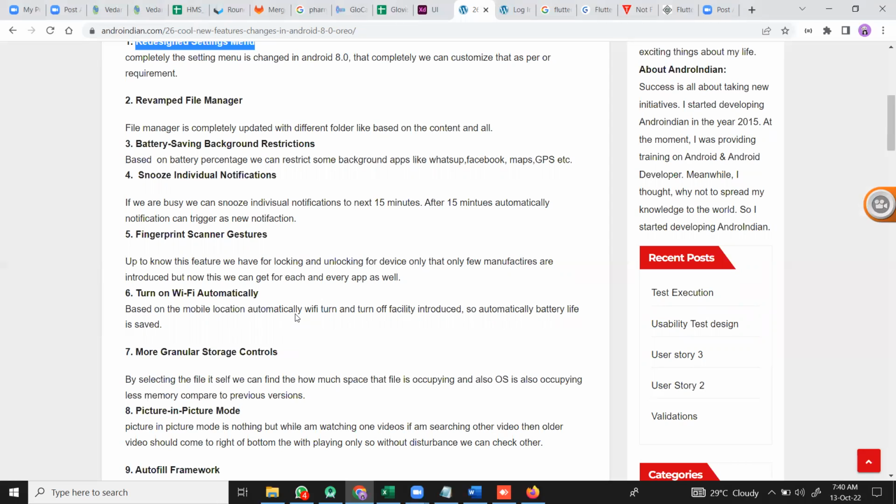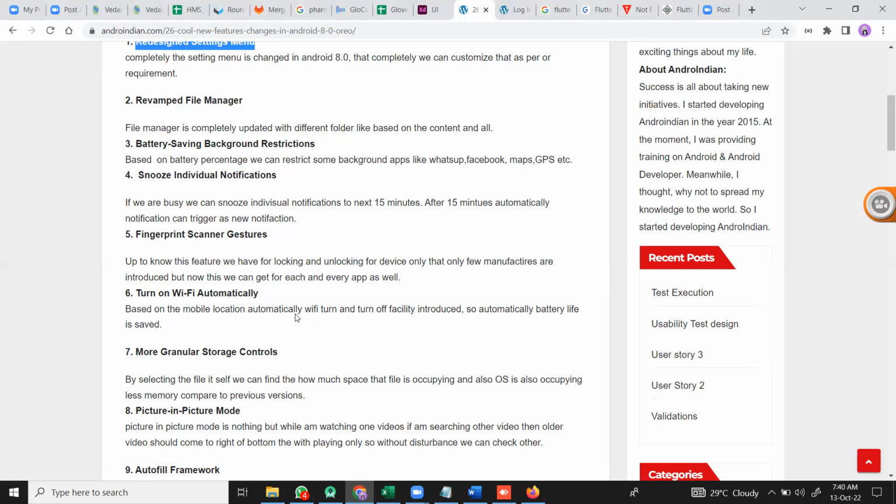And the next is more storage. Granular storage is nothing but more space, as the OS occupies less memory compared to the previous version. Previously, the OS itself occupied more space in the mobile because we were getting mobiles with lesser space, 32 GB, 64 GB, 128 GB. Nowadays it goes up to 256, but previously it was very, very little. Because of that, with this feature the OS occupies less, so we can easily go with other things.